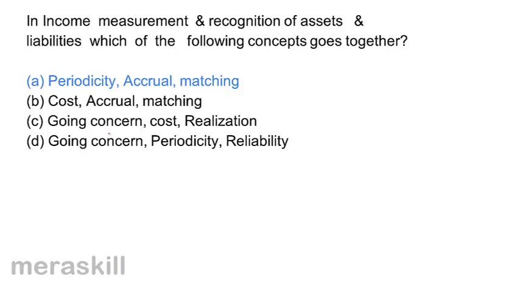While going concern says that the business, the organization will go on forever, income is determined in every period on an accrual basis with the matching concept, where costs are matched with the revenues generated.